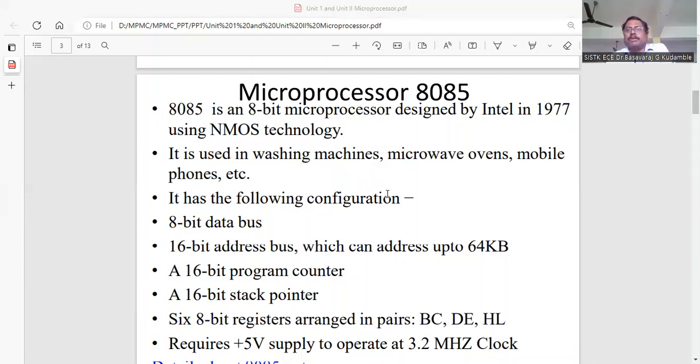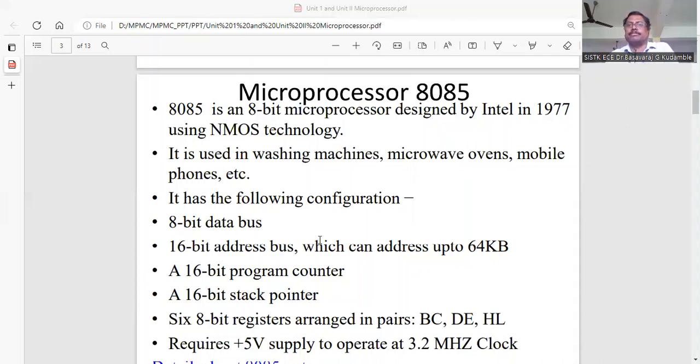So it has the following configuration. This 8085 microprocessor has an 8-bit data bus and a 16-bit address bus. To communicate from processor to memory, it requires buses. The data bus is used to carry data from processor to memory or from memory to processor. The address bus is used to send the address of the location.